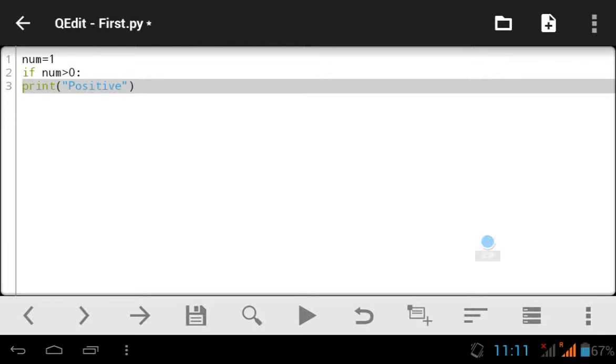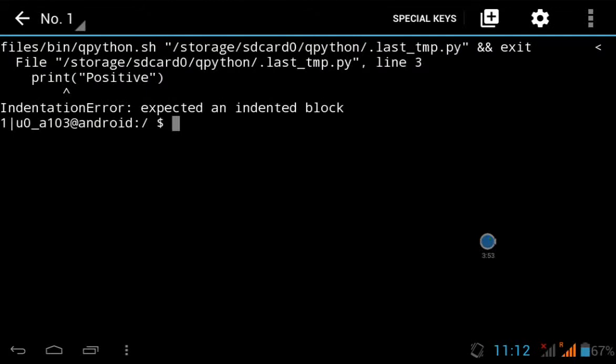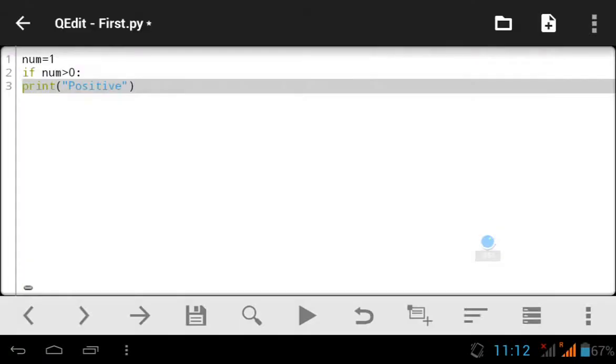Now if I don't leave any spaces before the beginning of the third line statement, that is print, and run the program, then it will show an indentation error. Look, indentation error. Why? Because we didn't leave any space, that is, we didn't make any indent. We didn't indent the third statement, that is this print statement.